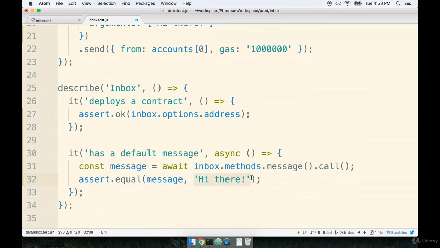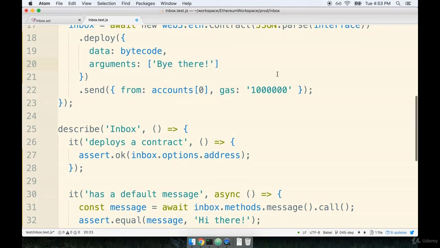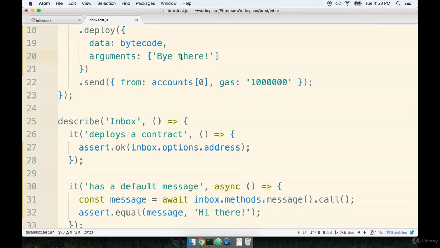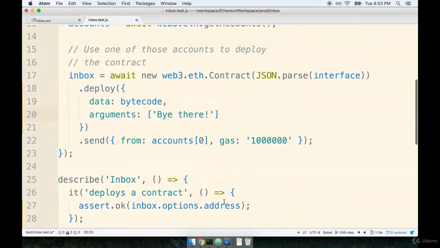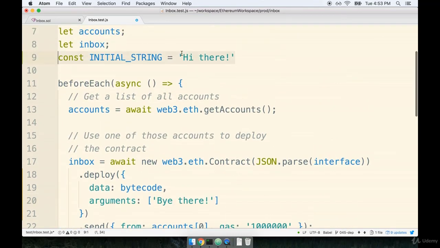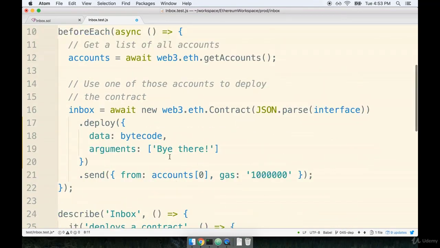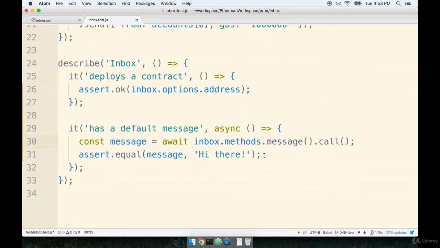That would make sure that if someone ever comes along and modifies our test and decides, well, hi there is a boring message, I want to do bye there instead, and just changed this argument up here, it would not instantly cause our test to break. An easy way to get around that is to instead reference one common variable. Now I'm not going to do that here, but certainly if you want to, you could use that common variable in each location.